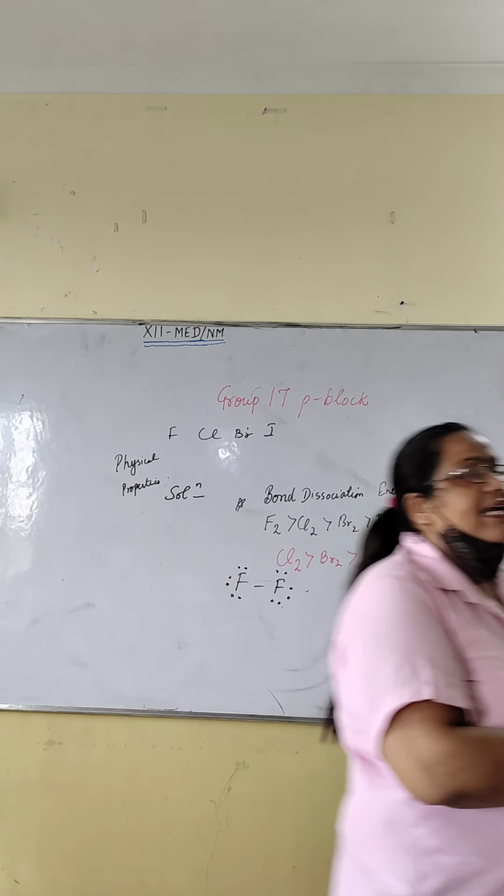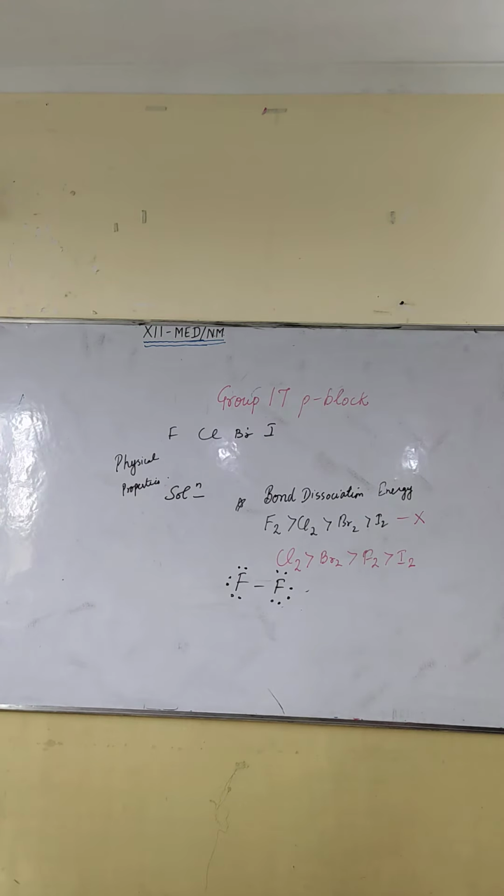Clear? So my dear students, in this class we have started with which family? The halogen family, group 17 of the p block. What are the members? Fluorine is a gas. Chlorine is a gas. And iodine is a solid. Bromine is a liquid. Fluorine's color is yellow. Chlorine's color is greenish yellow. And iodine is violet. Bromine is red.